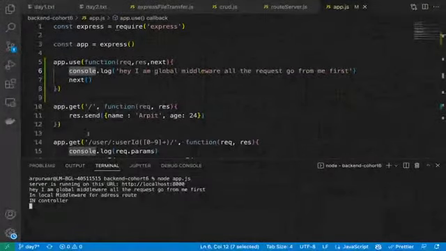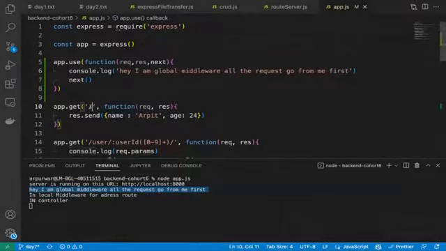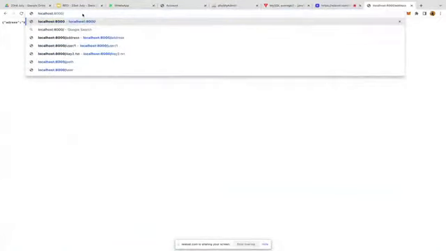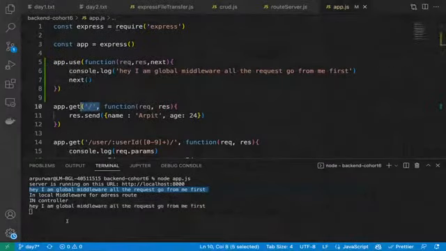We haven't put the slash address. Okay, slash address, yeah, slash address it is coming. You can see, hey, I'm global middleware. All the requests go from me first. But it seems like for the slash, okay, let me check one more time. For the slash, it didn't work. Yeah, this time it works. Hey, I'm global middleware. I don't know what happened the first time.